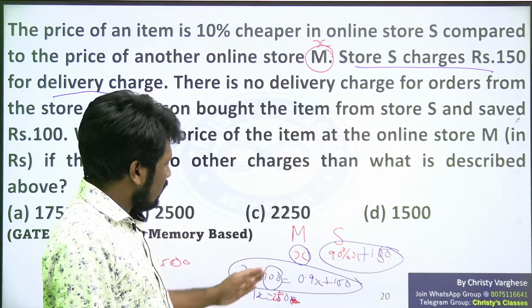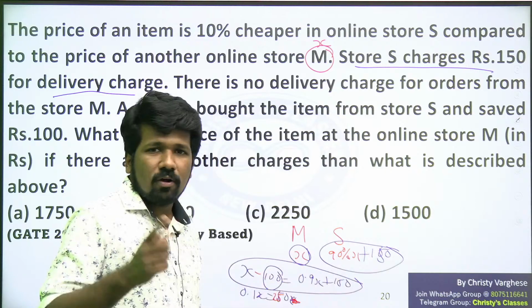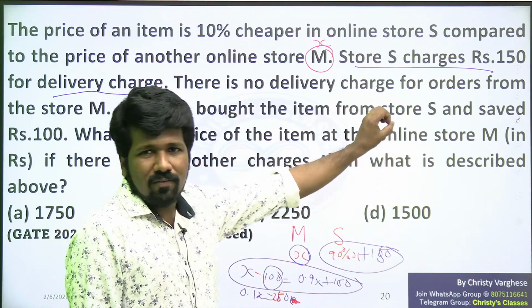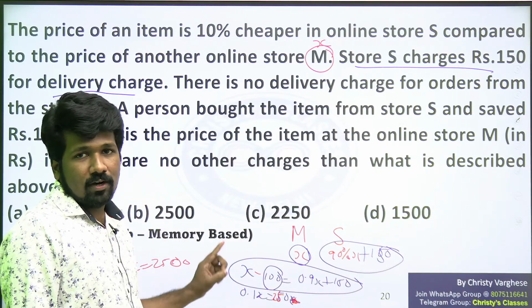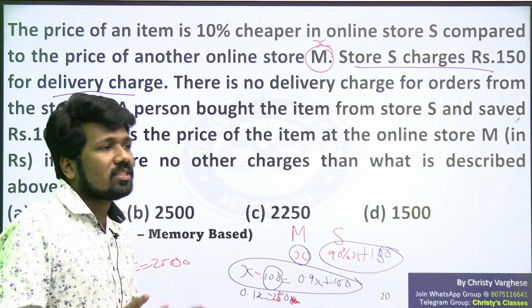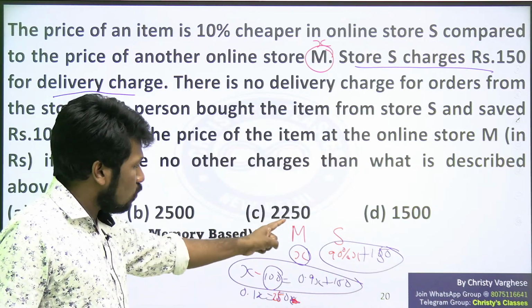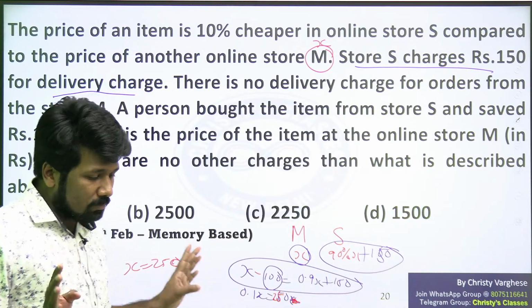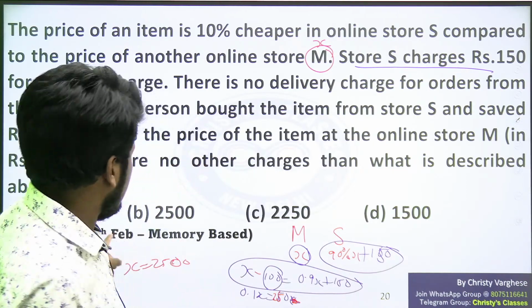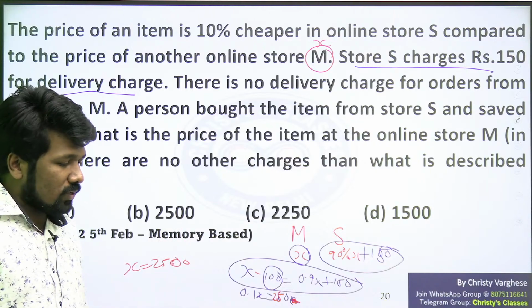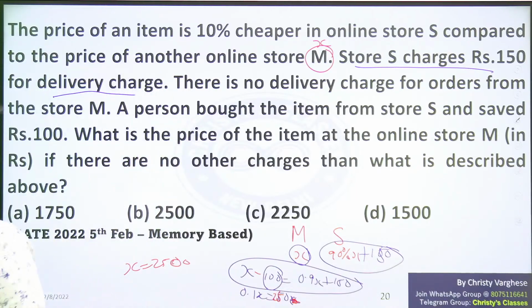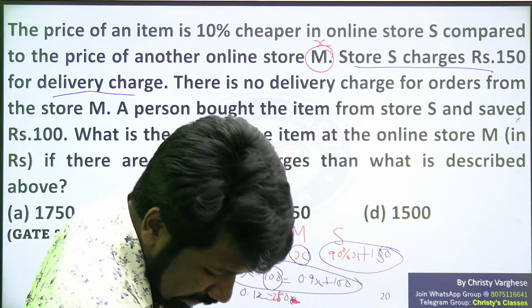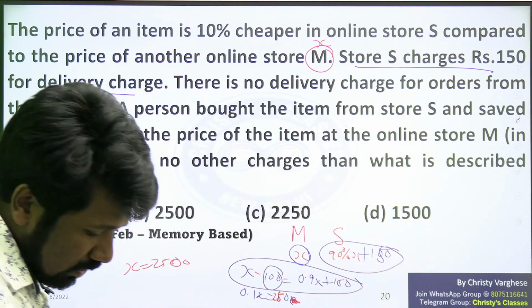But I think either 90% of X or X, one of them will be asked. According to the wording of the question, the answer should be 2500. But if the wording is price at online store S without delivery charge, then the answer will be option C. So you have understood the concept now. That is more important. As I told, this is memory based wording. These are questions I got from students, and I have cross-checked them in 2-3 sources on the internet. That is what I am showing here. Let the official question paper come. At that time we will get clarity if there is any difference in the question.